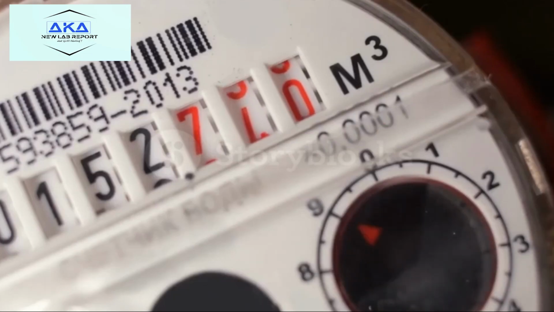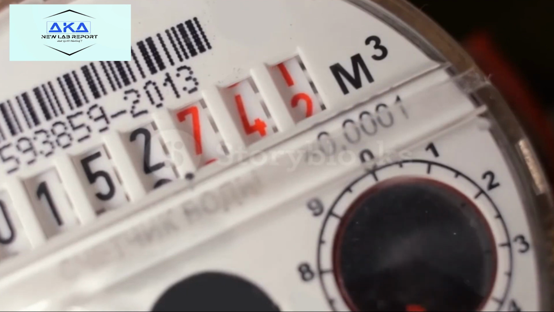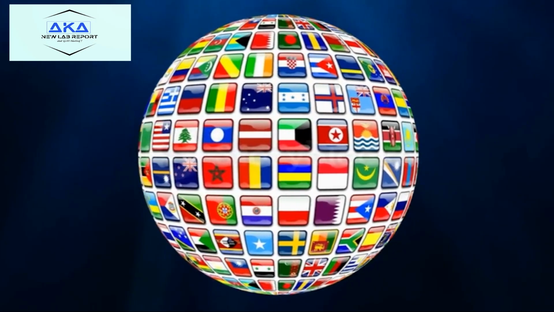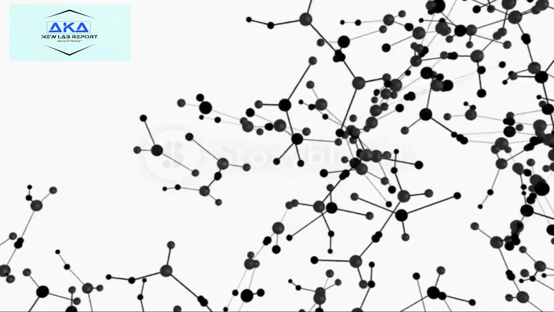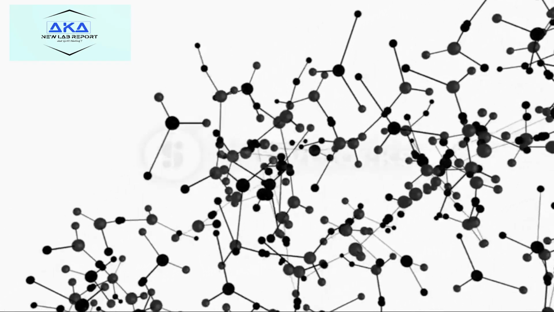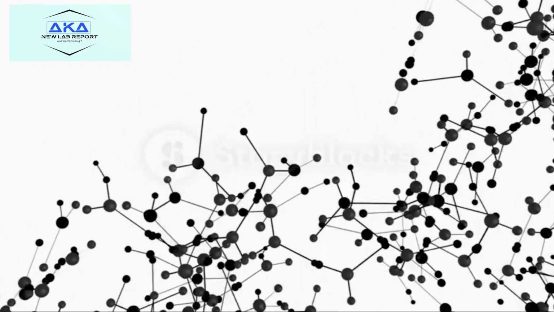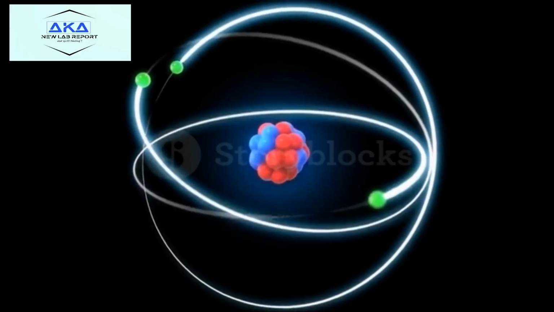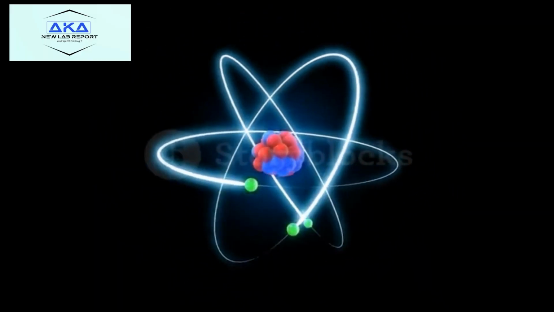We have also discussed exothermic reactions, which release heat, and endothermic reactions, which absorb energy. Chemical reactions are fascinating processes that shape the world around us. By studying the types of reactions and the energy involved, we can gain a deeper understanding of the fundamental principles of chemistry. That concludes our video lesson on types of chemical reactions.